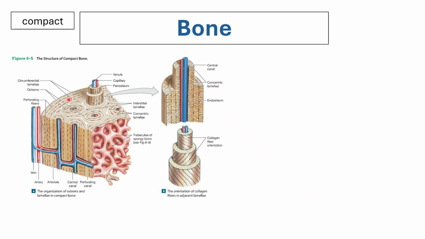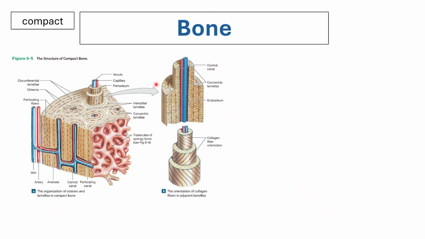And of course, you would have your circumferential lamellae, which is the arrangement that encompasses the whole bone organ. Usually, in histological slides, it is very unusual or rare to see circumferential lamellae, but I think we may have a few actual histological slides in the lab, so make sure that you are able to see compact bone sections that would have this circumferential type.